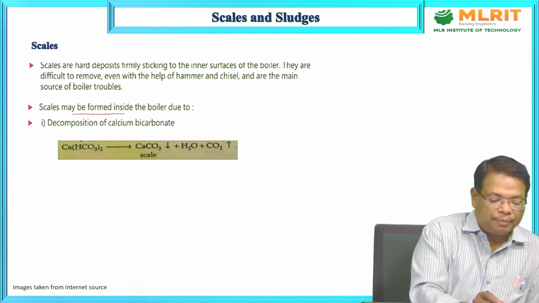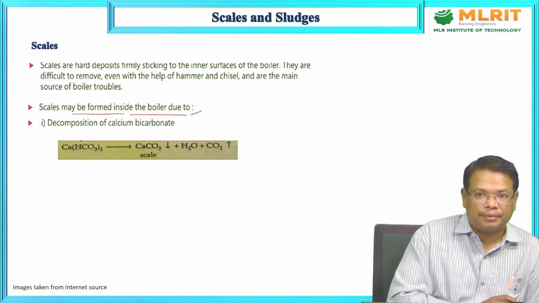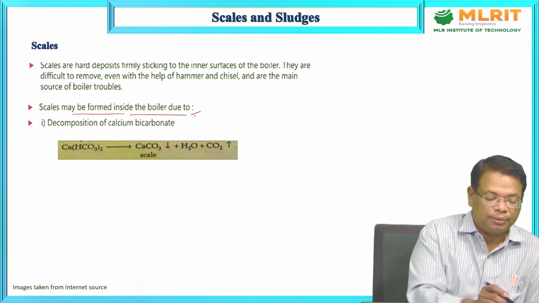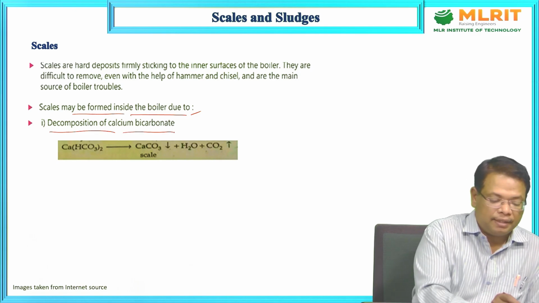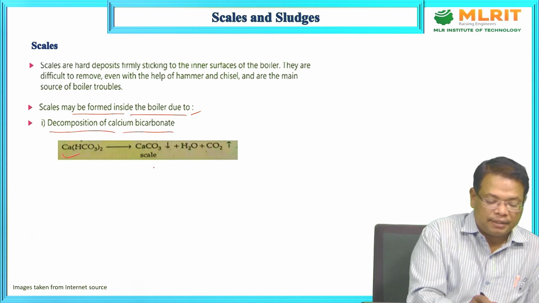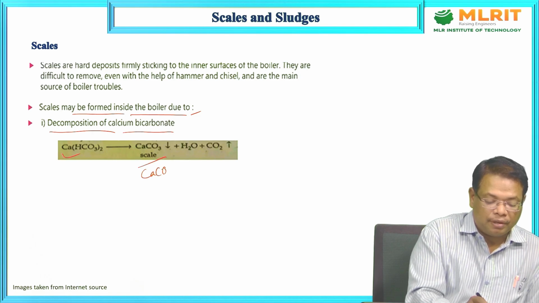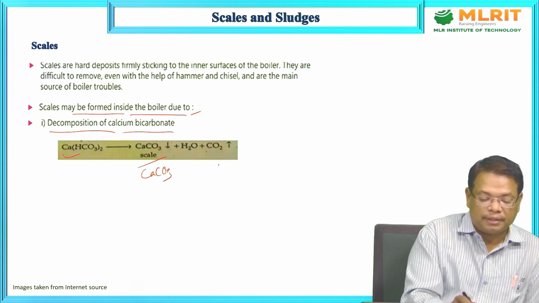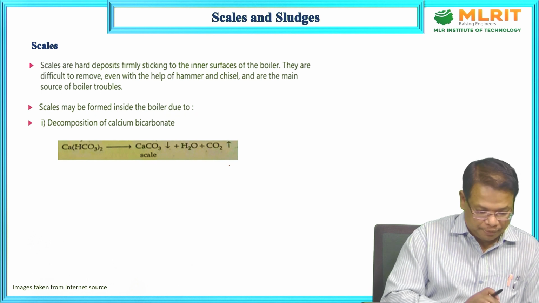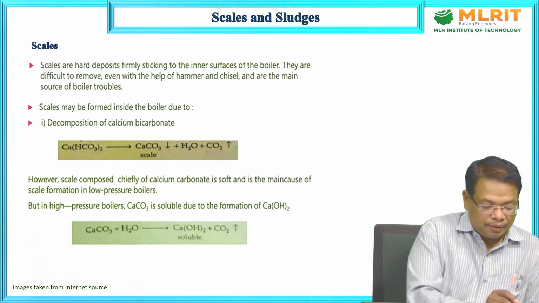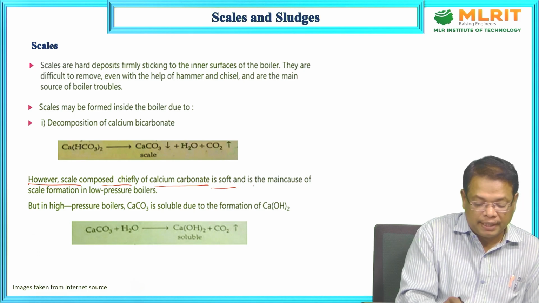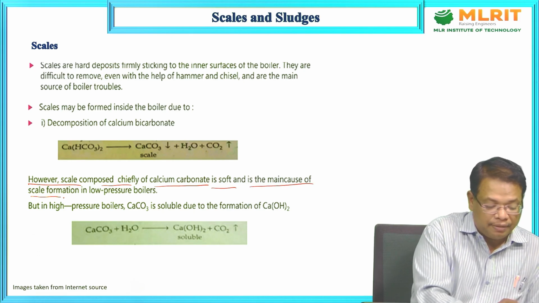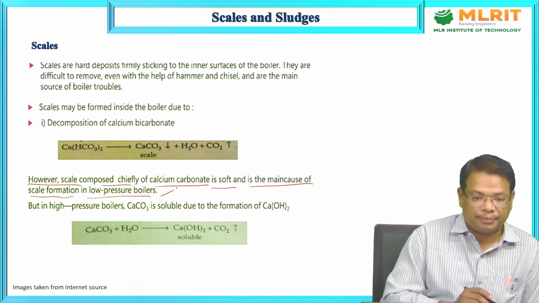Scales may be found inside the boiler due to decomposition of calcium bicarbonate. See here, the calcium bicarbonate is forming a scale like calcium carbonate, water and CO2. However, scale composed chiefly of calcium carbonate is soft and is the main cause of scale formation in low pressure boilers.